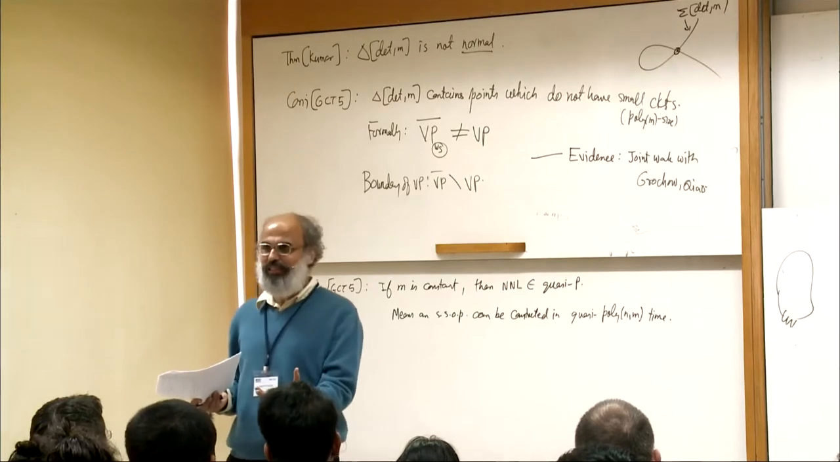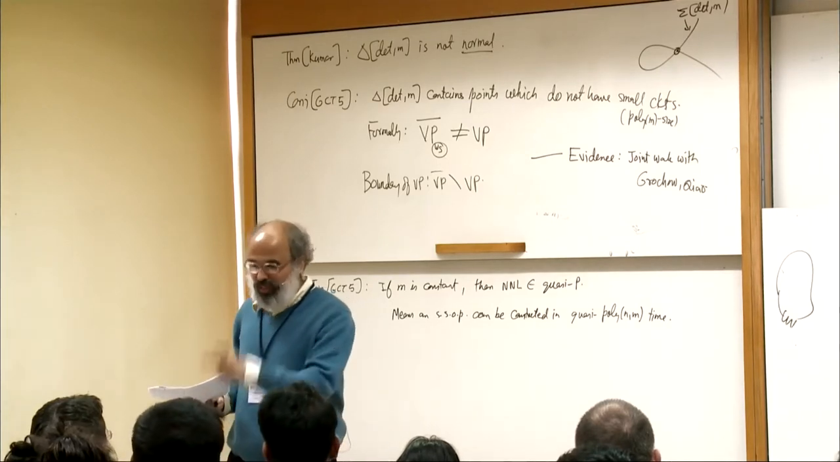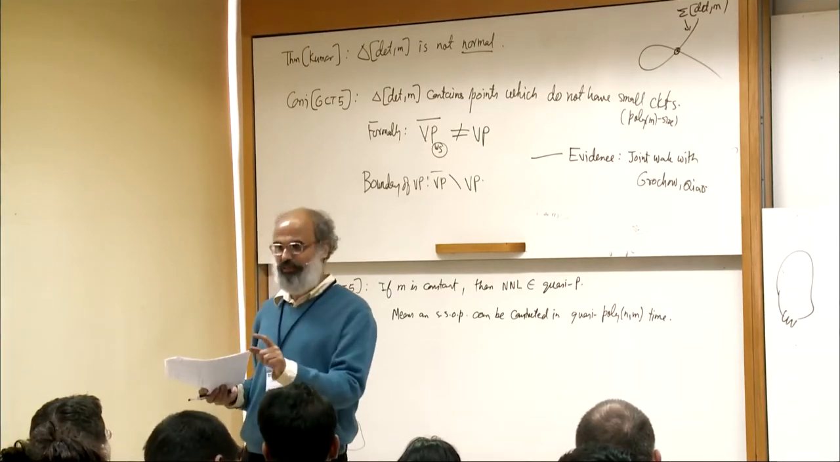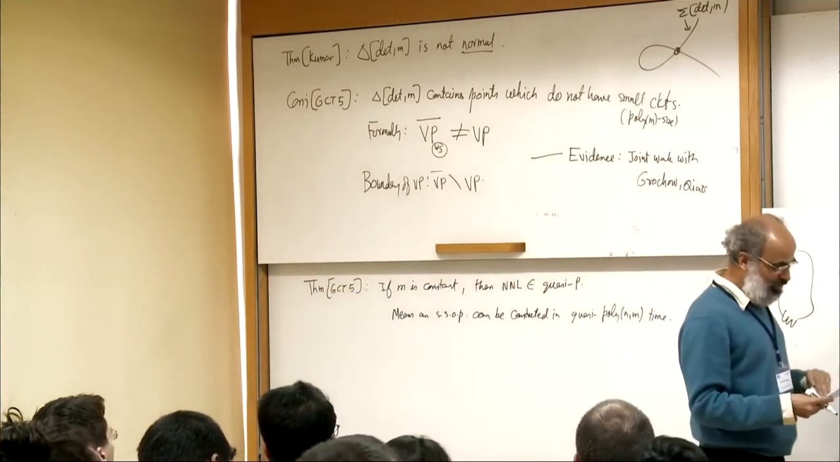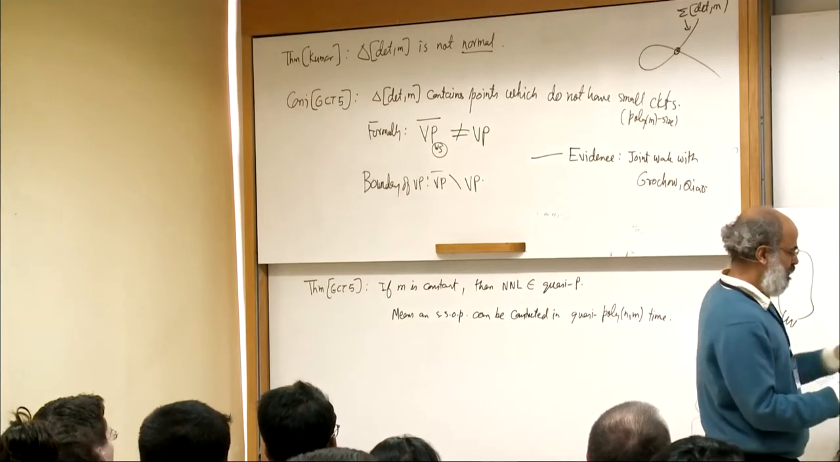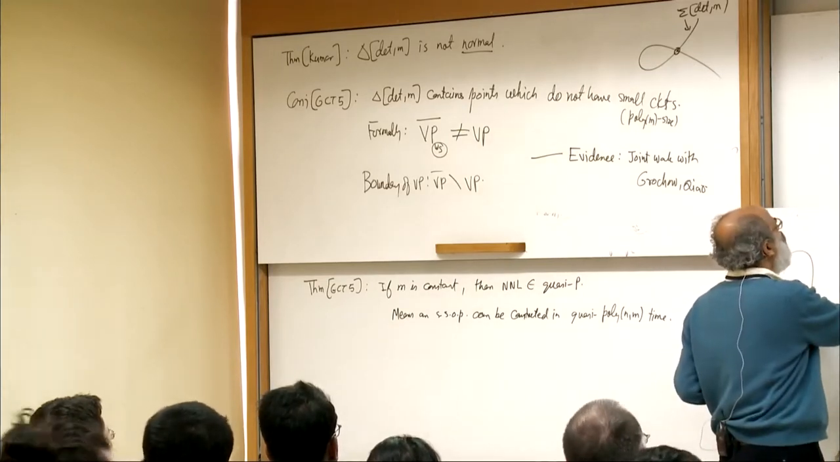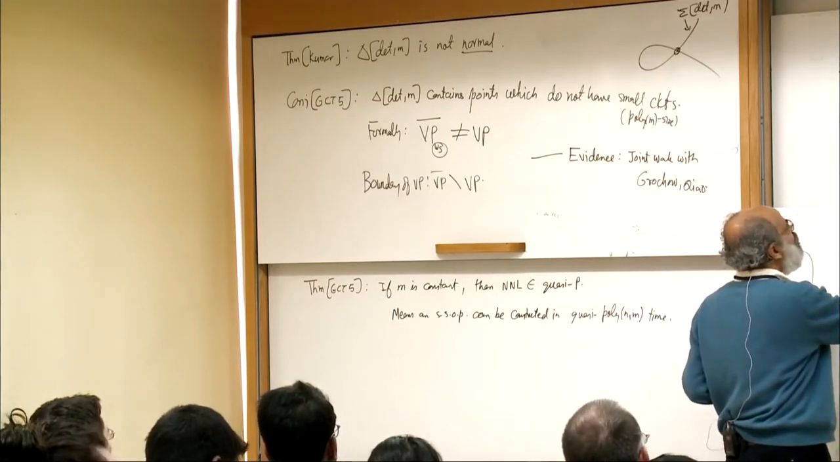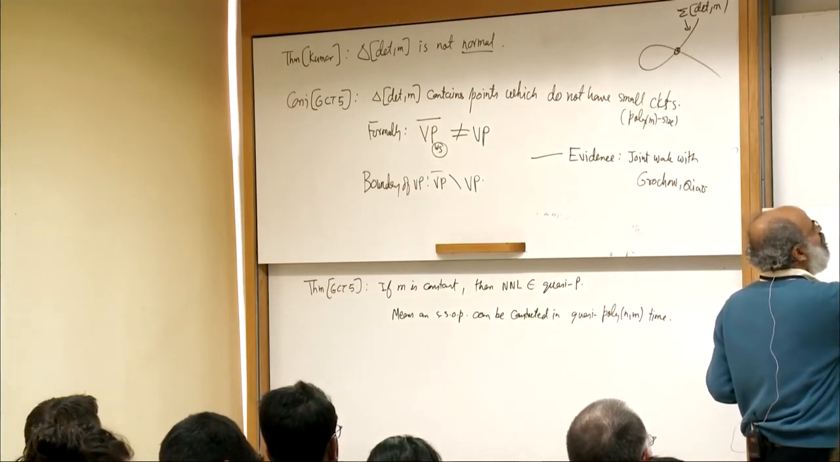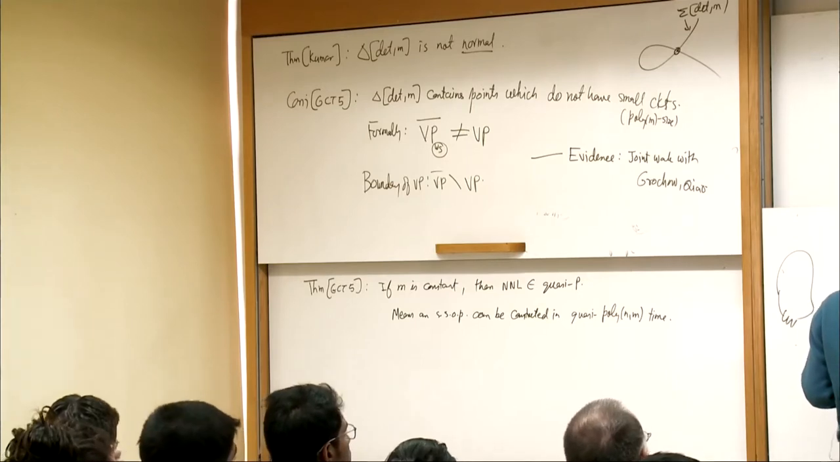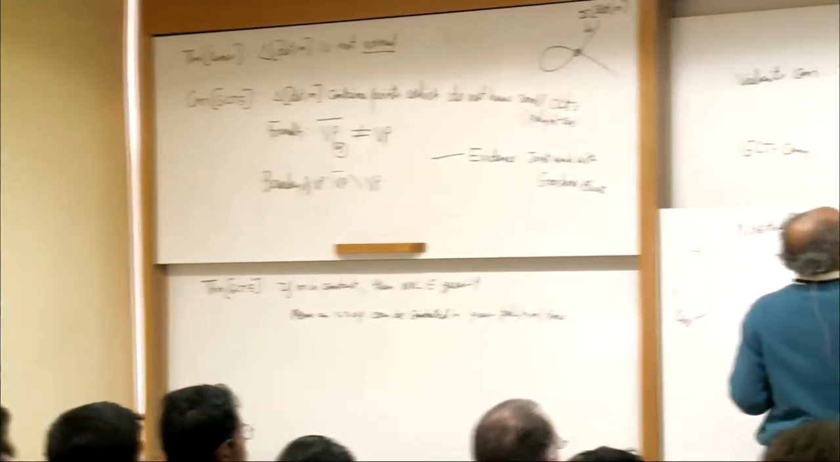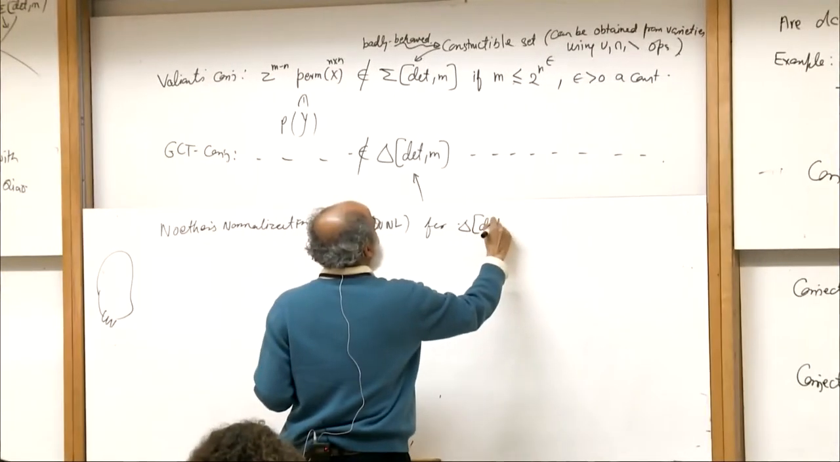But once there is a determinant in the model, there is a boundary, and that is what GCT is all about: analyzing that boundary. And I will tell you now the extent of the difficulty that is going to occur. So now let me state Noether's normalization lemma, NNL, for this. What it says is